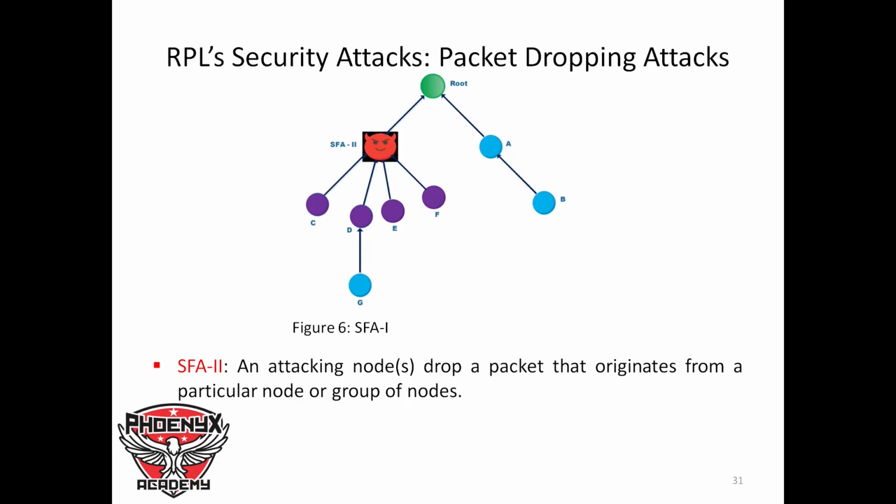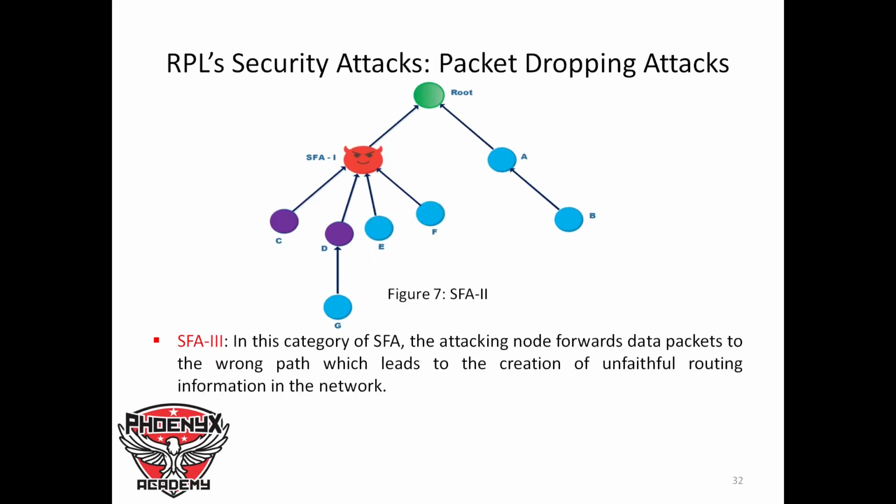It will drop the data packet. An attacking node, and then we have SFA2. An attacking node drops a packet that originates from a particular node or group of nodes. That means it is selective in its form of attack. It selects a victim node, one node or multiple nodes, to perform the attack on them.